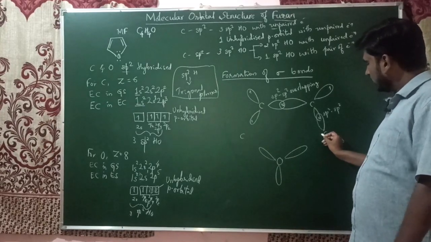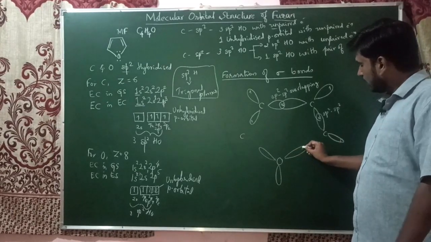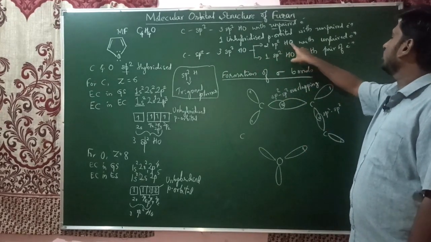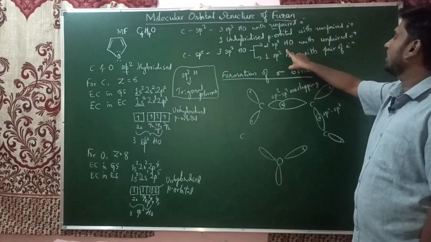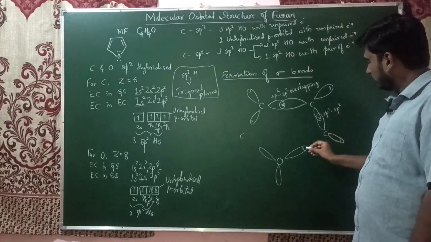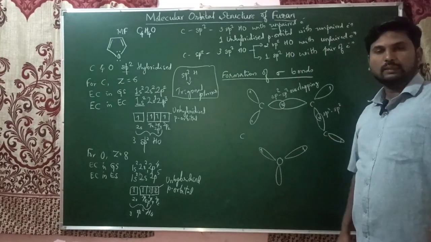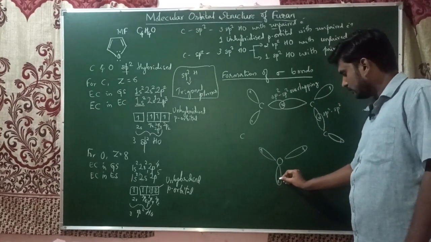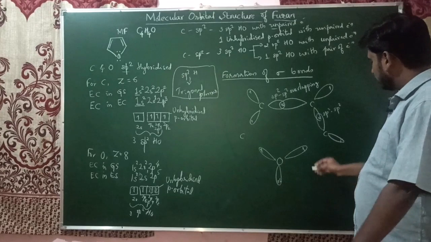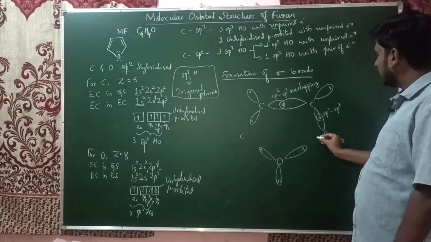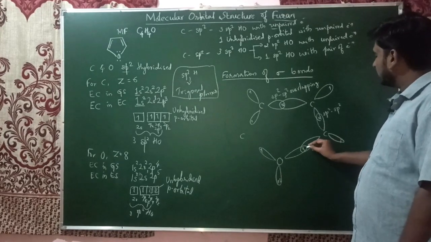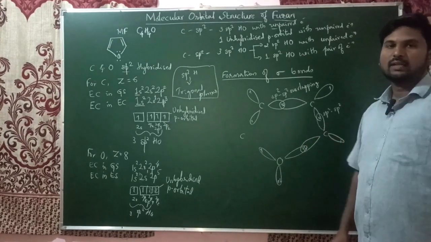And in oxygen you can see there are two sp2 hybrid orbitals with an unpaired electron. Both of these are unpaired, and another one has a pair of electrons. So the sp2 hybrid orbital of oxygen containing an unpaired electron will overlap with the sp2 hybrid orbital of the carbon with an unpaired electron.